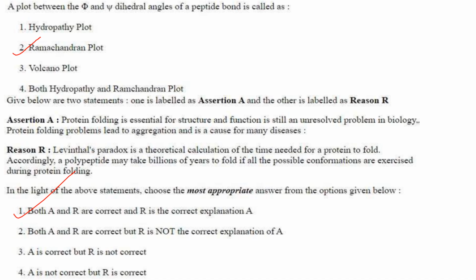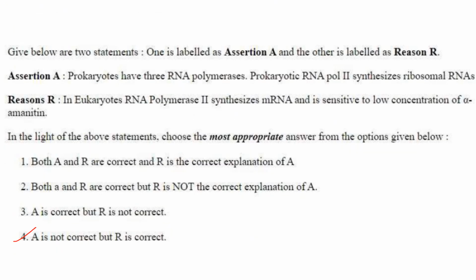Now reason. Levinthal's paradox, that is for protein folding, is a theoretical calculation of the time needed for a protein to fold. Yes. Accordingly, a polypeptide may take billions of years to fold if all the possible conformations are exercised during protein folding. So that is correct, and that is the correct explanation for A. So your answer here is both A and R are correct, and R is the correct explanation of A. Answer is option 1.